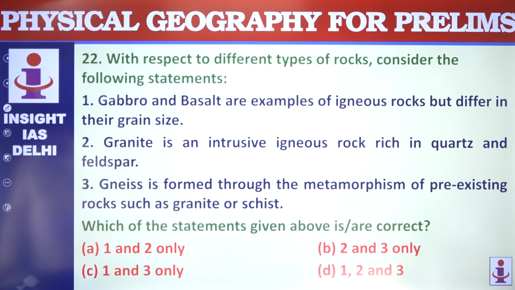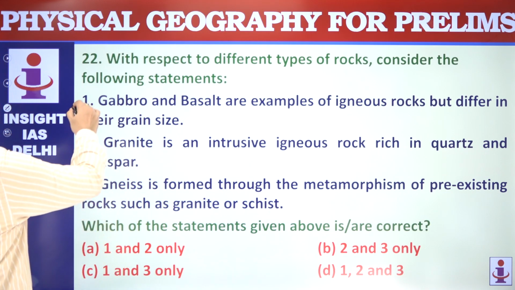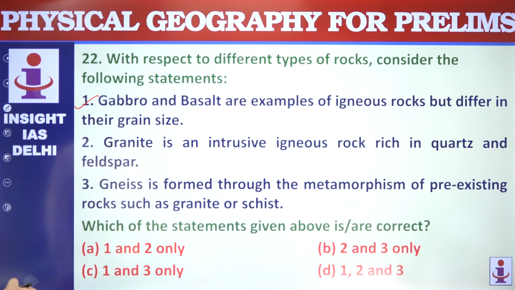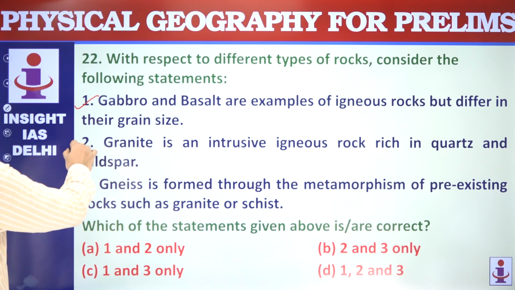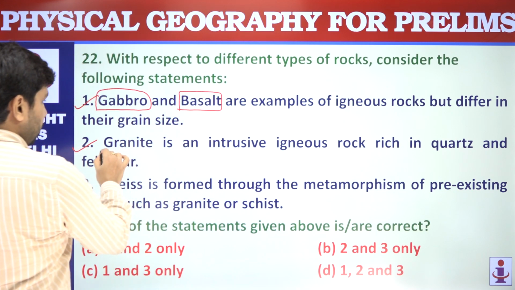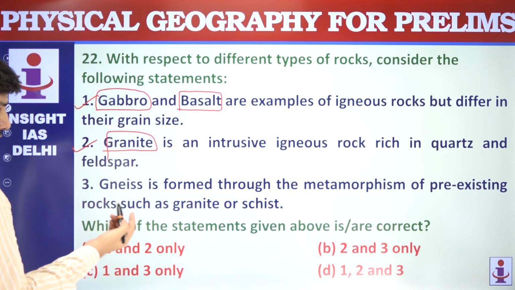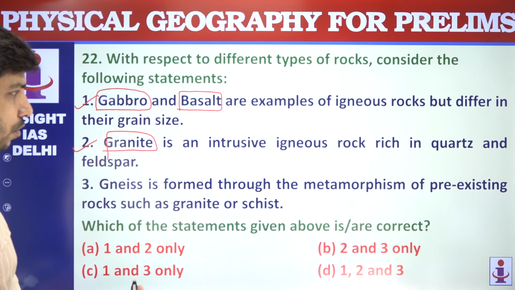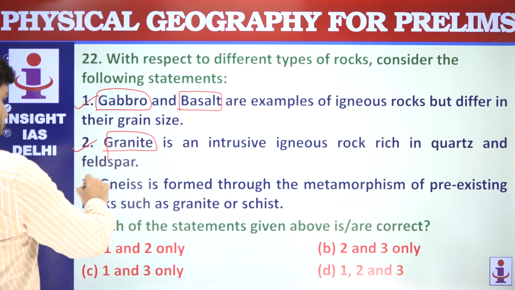Next question is on different types of rocks. Gabbro, basalt are examples of igneous rocks. Yes, this is true. Granite is an intrusive igneous rock rich in quartz. This is also. So these are some basic rocks. All these statements seem to be correct. Gneiss is formed through metamorphism. Yes, this is also correct.